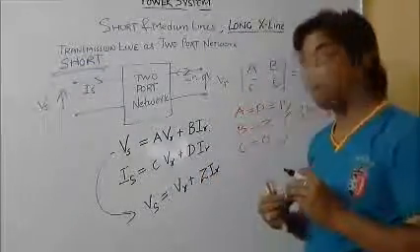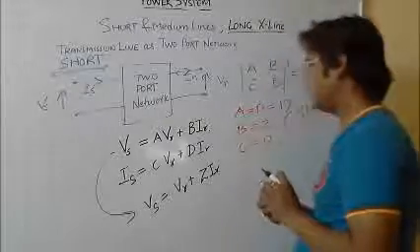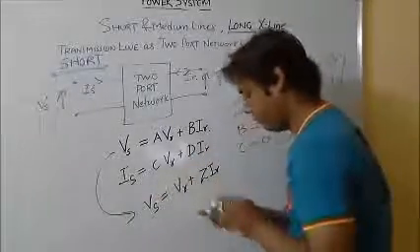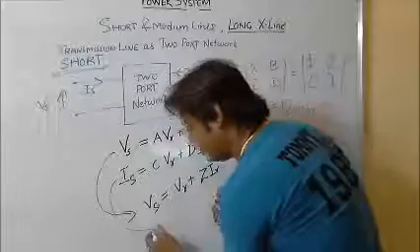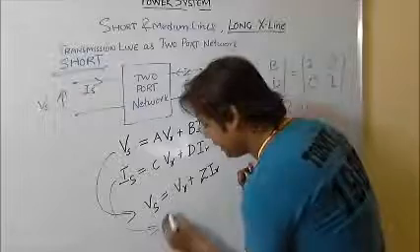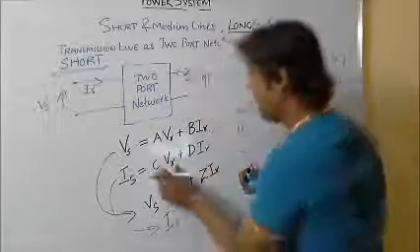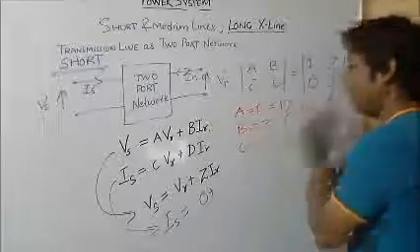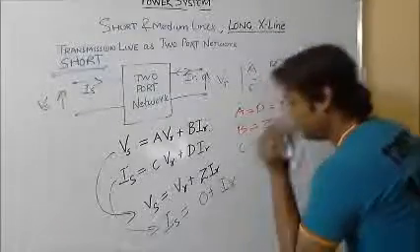And Is, since C is equal to 0, from the other equation I get Is is equal to 0 plus D, which is 1, times IR.